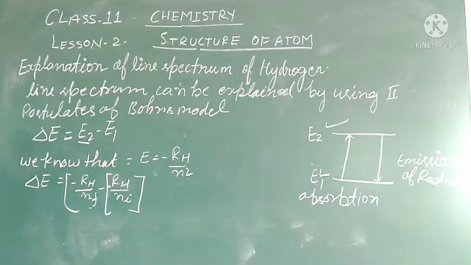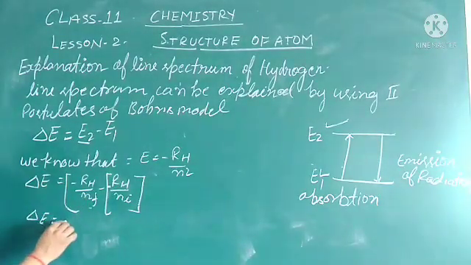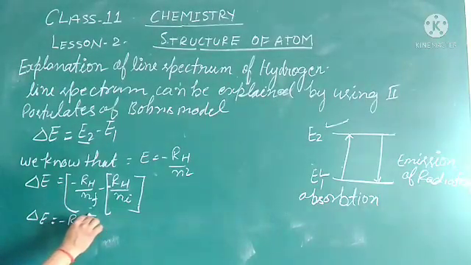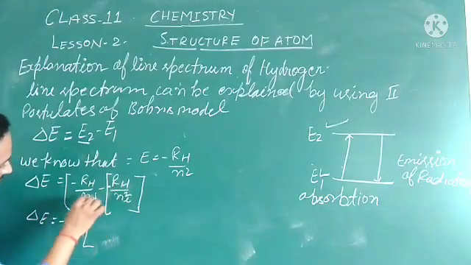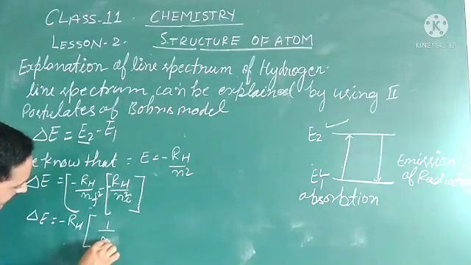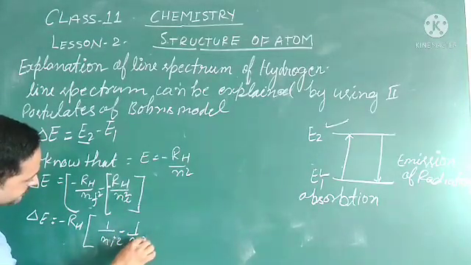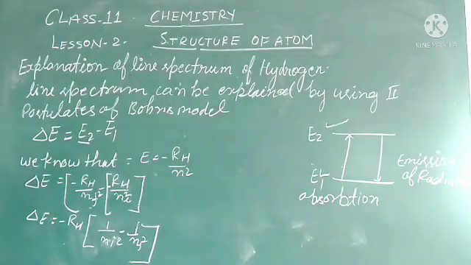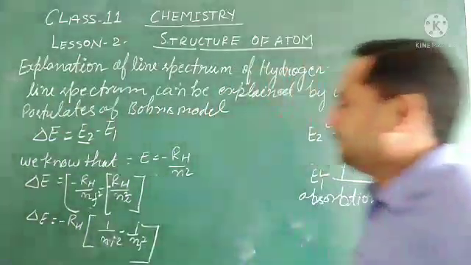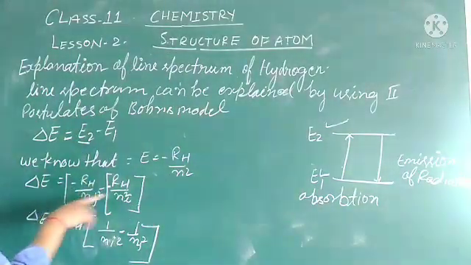So what can we do? Delta E equals, if we solve, we can take RH common, and here it will be plus and this will be minus, and here it is square. So what is that? 1 upon ni square minus 1 upon nf square. This we got. When we solve, we will get it this way.